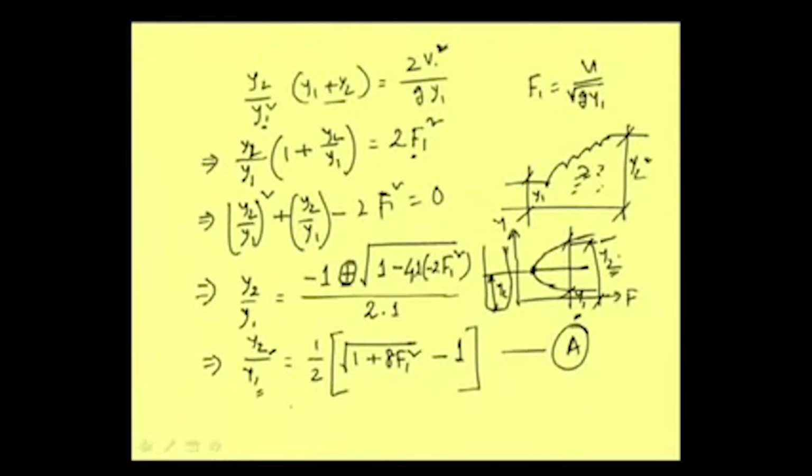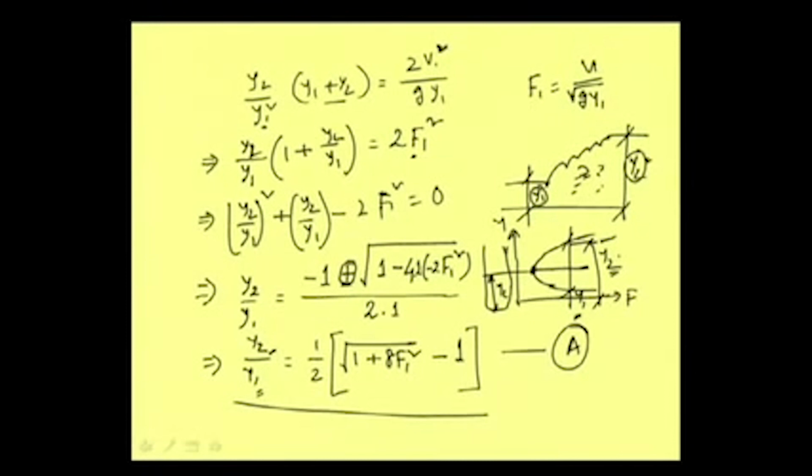Okay. With this introduction to the equation of the hydraulic jump, we should remember one point: this equation, though very popular, is for a rectangular channel. If it is not a rectangular channel, rather a trapezoidal channel, then we cannot have our equation in this form. Then we will have to derive the relationship between y1 and y2 for the trapezoidal section.